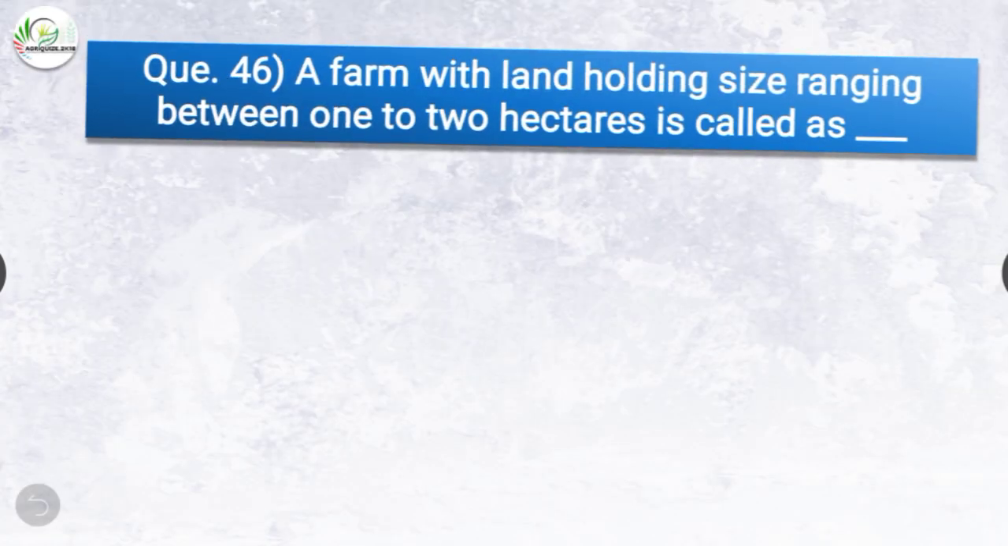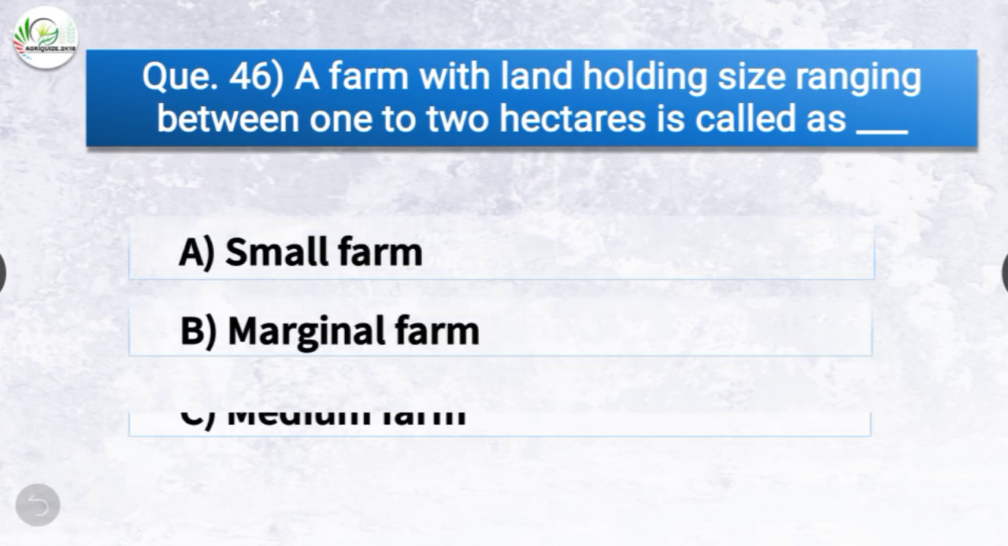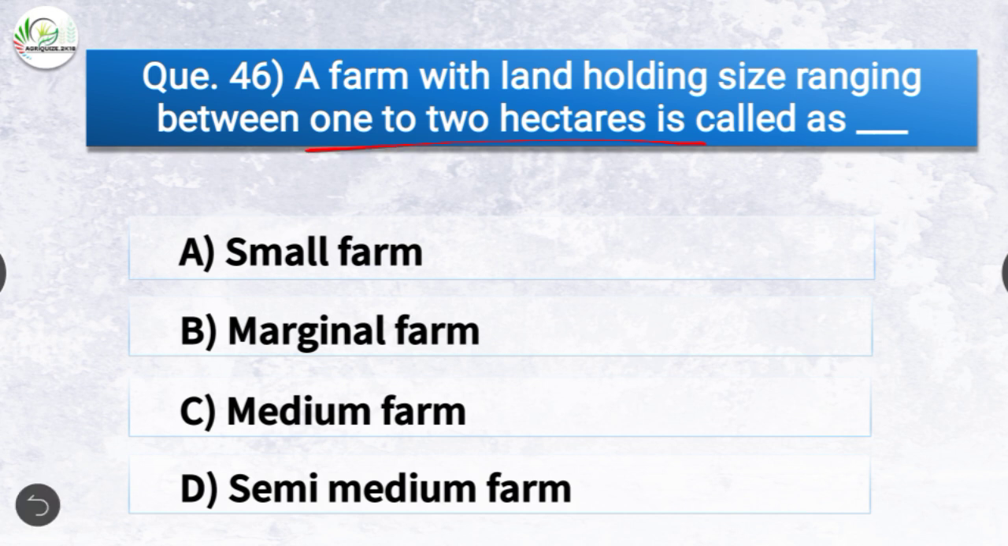Question number 46. A farm with land holding size ranging between 1 to 2 hectares is called as dash. The options are small farm, marginal farm, medium farm, or semi-medium farm. The correct answer is option A, small farm. So a farm with land holding size ranging between 1 to 2 hectares is called as small farm.